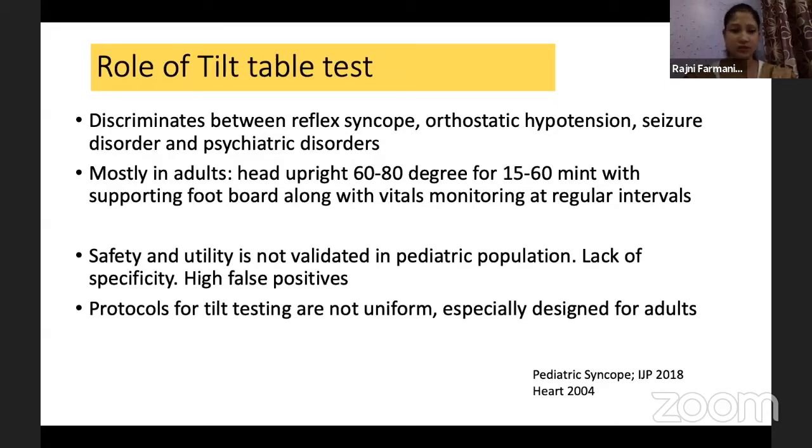What do we do in this test is, the person is made to lie on a bed and the head is made upright at 60 to 80 degrees, and for 15 to 60 minutes the child is made to lie in that position with a footboard and with vital monitoring. If there is bradycardia and hypotension during that time, 15 to 60 minutes, then you can make a diagnosis of vagal syncope.